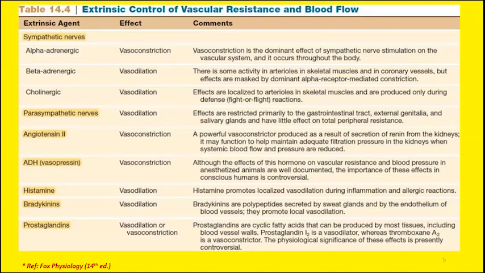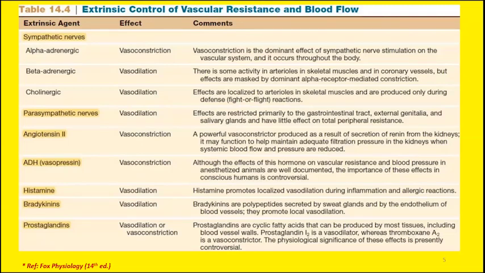Similarly, parasympathetic nerve stimulation will give the opposite effect. If you stimulate the blood vessels with parasympathetic nerves, this will decrease the resistance of the blood vessels. So when the resistance is decreased, there will be an increase in the caliber or the diameter of the blood vessels, and we call it vasodilation or vasodilatation.